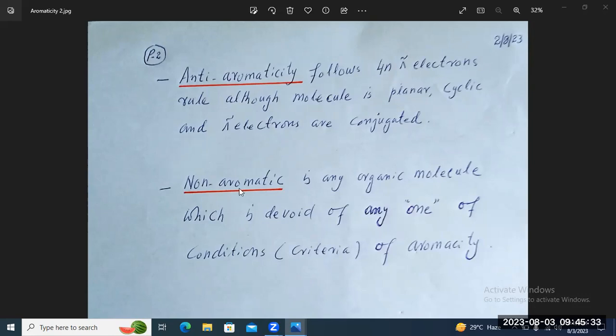Now, in case of non-aromatic compounds, any organic molecule which is devoid of any one of the conditions or criteria of aromaticity mentioned earlier would be non-aromatic.